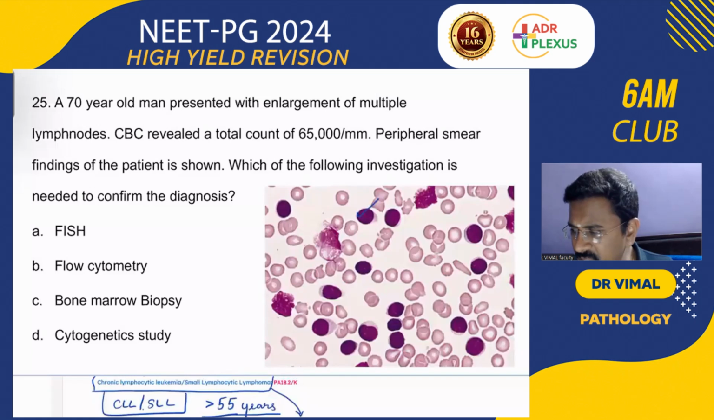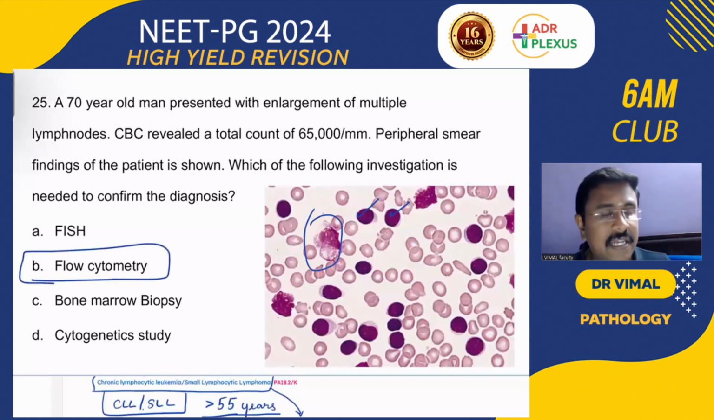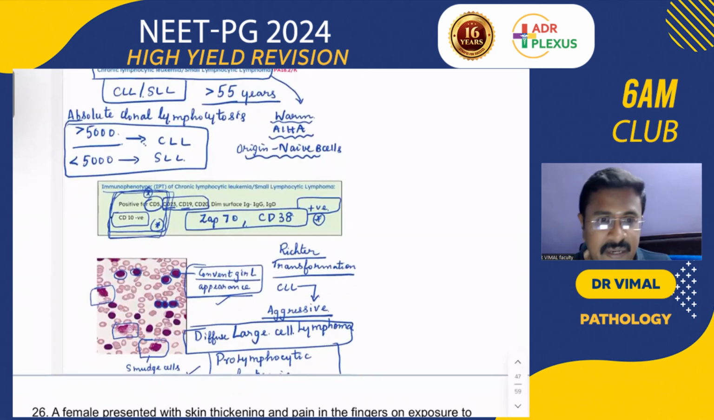the mature lymphocytes, a lot of mature lymphocytes, and these cells are the smudge cells or smear cells or parachute or basket cells, and this is a convent girl appearance. In CLL, usually you will be seeing flow cytometry. But remember, FISH is the diagnostic investigation of choice in CLL. Please remember, if the count is less than 5,000, it is SLL, and more than 5,000, it is clonal lymphocytosis, it is CLL.